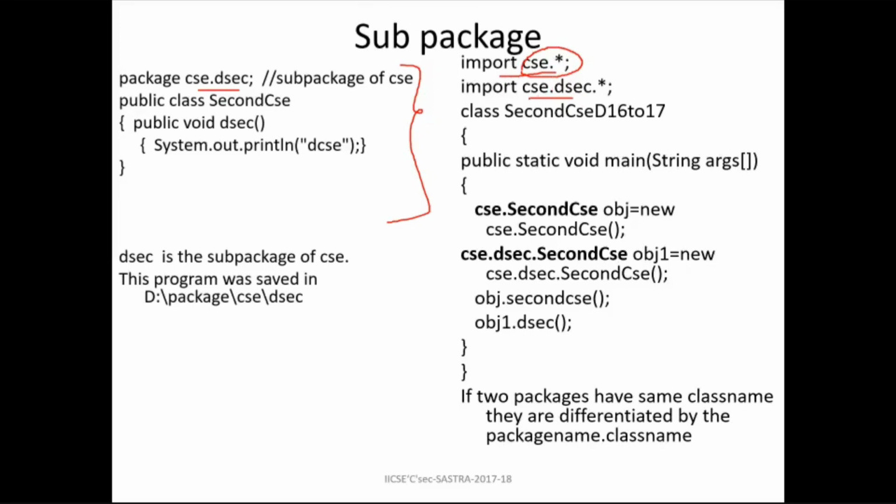If you want to access the sub package's class, you have to write the main package dot sub package name dot star. Actually, a sub package is only for modularizing the program. We cannot access it this way, so it is not for access purposes. Understood? If I want to access the sub package's classes, again I have to import main package dot sub package dot star semicolon. If I am importing main package dot star, I can access only the main package class alone. Understood?